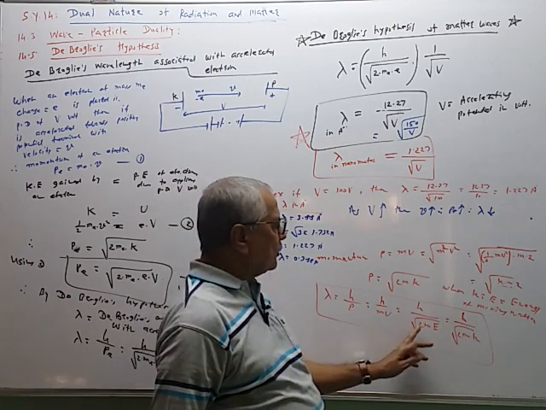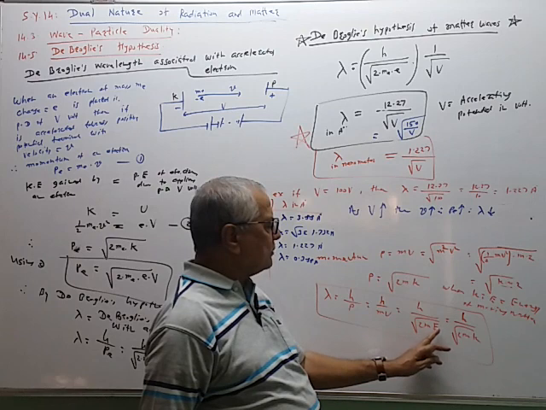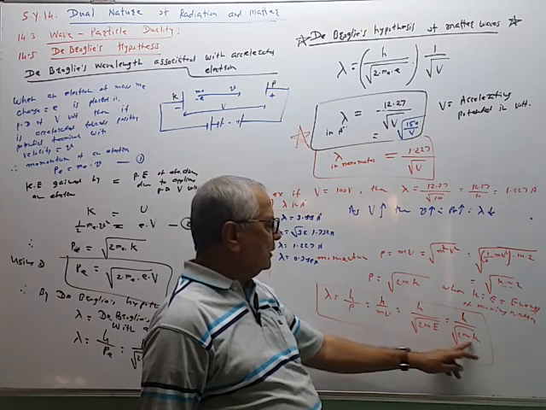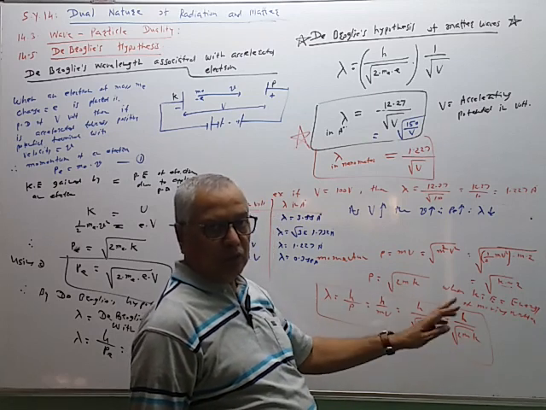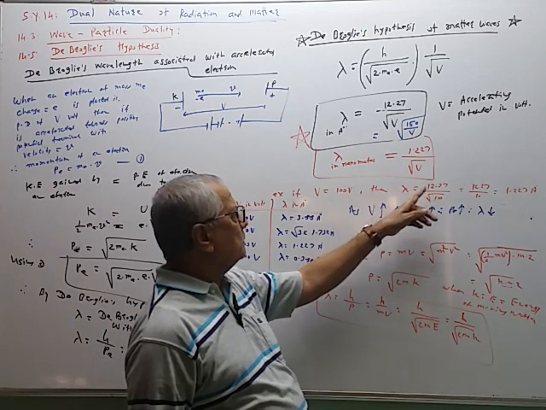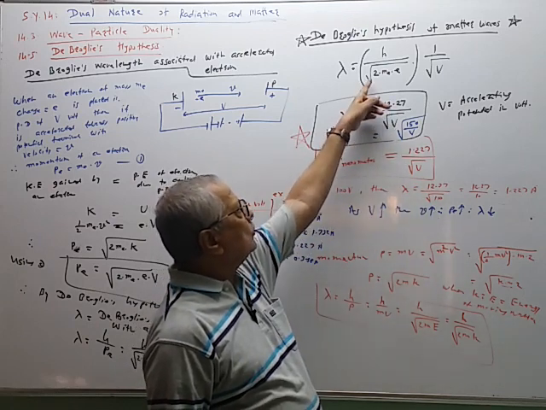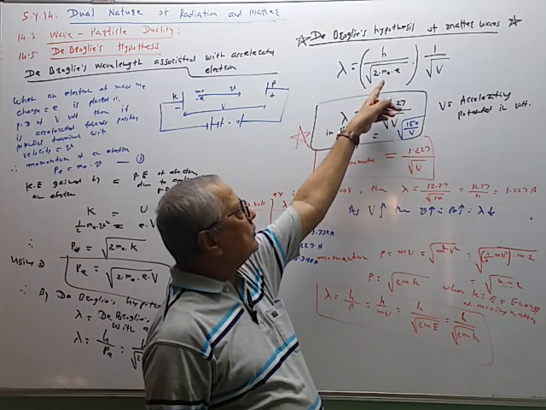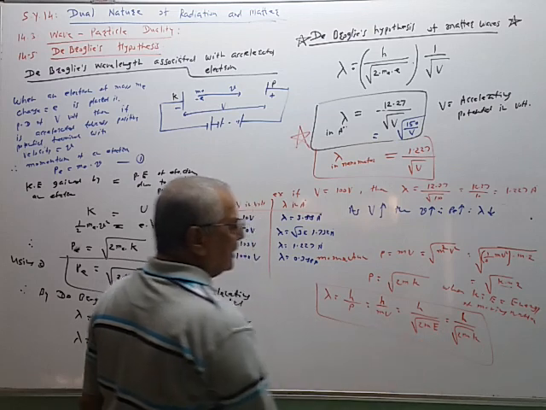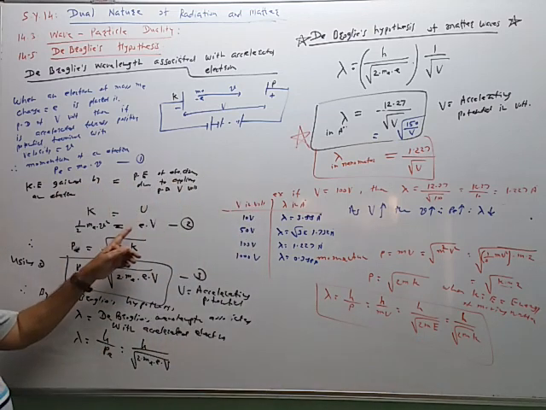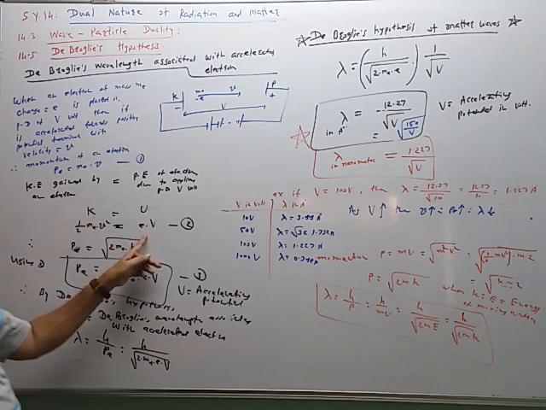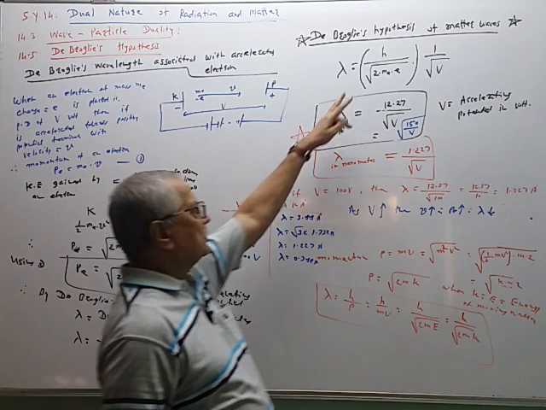Momentum is also given by root 2mE, where E is the energy. Energy can also be replaced by K, where K is the kinetic energy. This is for any moving matter. Particularly for an electron, it is given like this: root 2 times m, the mass of the electron, into e into V, where V is the accelerating potential. So the energy gain, the kinetic energy, is replaced by e into V. For the accelerated electron, e into V is the value substituted here, and therefore we get this equation.